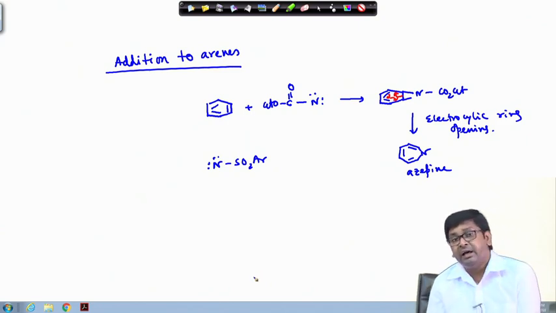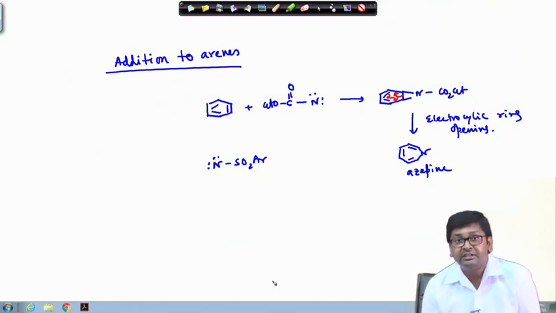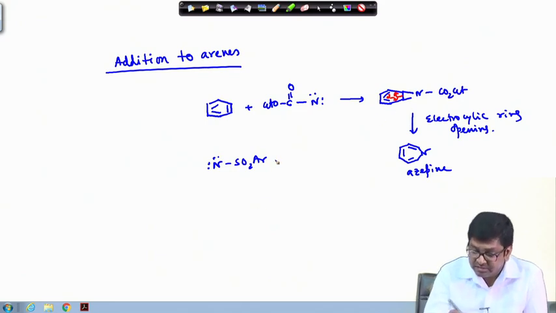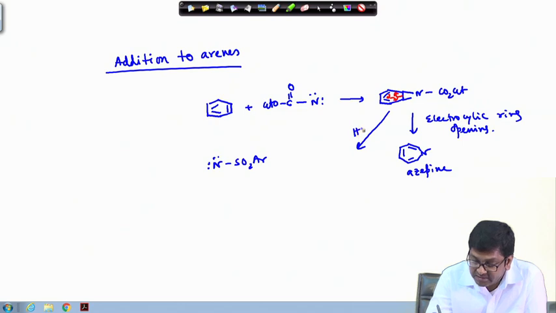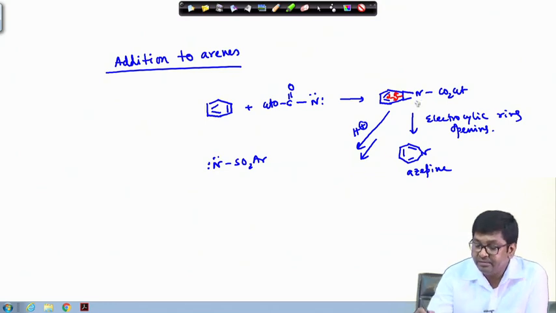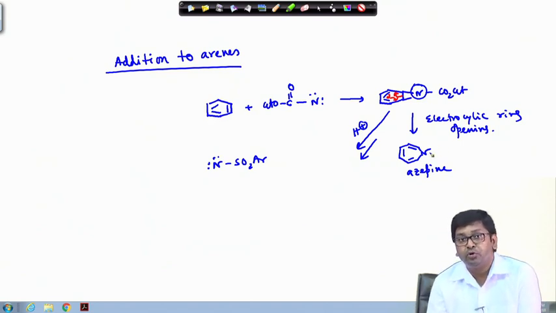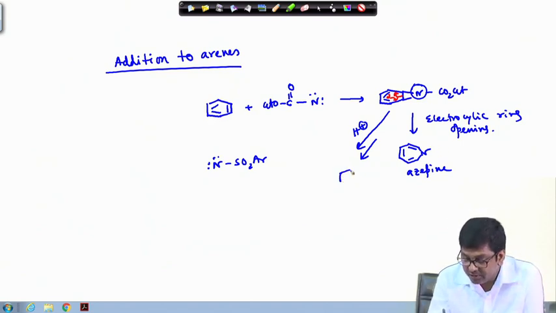associated with an arene sulfonyl group, then it has been found that not only this type of aziridination is forming, rather, in similar way like here it has formed, in this one, if in presence of acid, what happens actually is that in presence of acids this will give the corresponding aniline derivative. So, the protonation will occur here, and once the protonation occurs here, this ring will open, and after that deprotonation will give the corresponding aniline derivative.